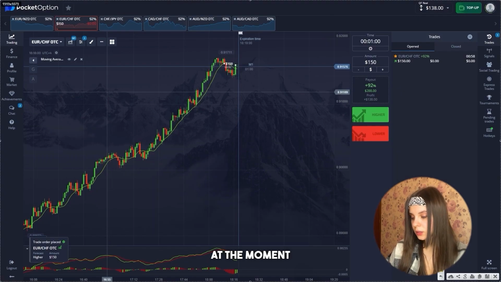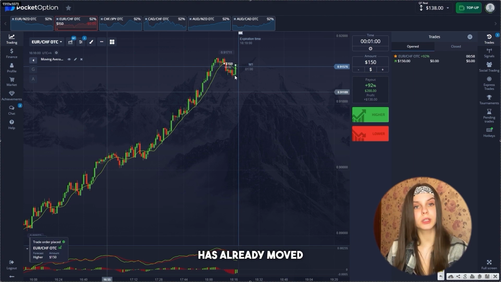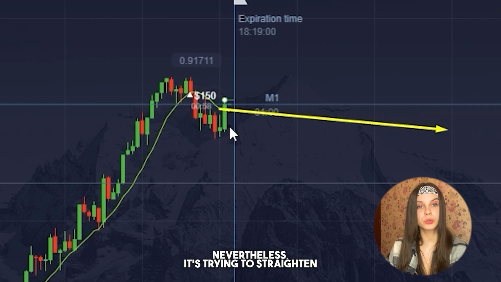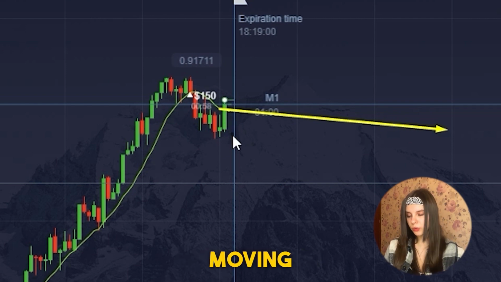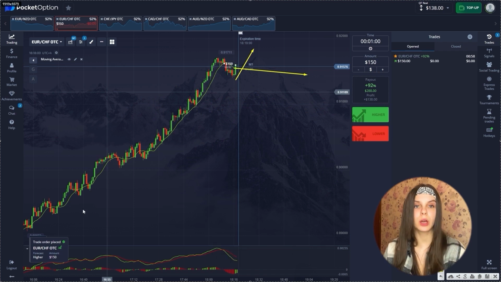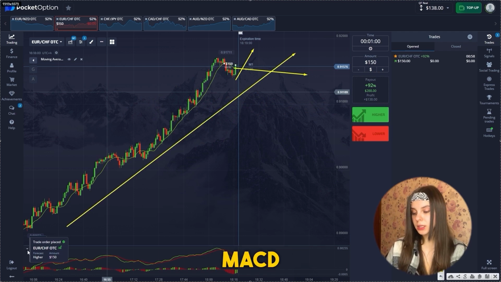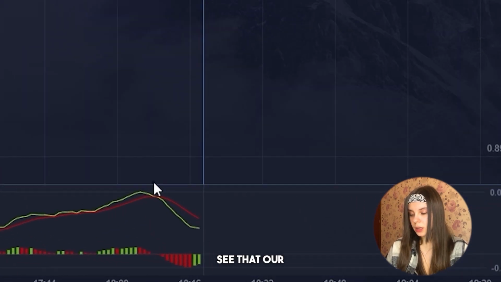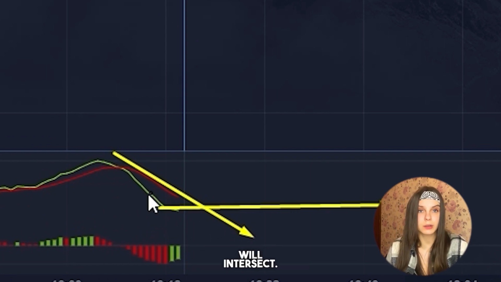At the moment, we are observing that the moving average has already moved slightly to the lower position. Nevertheless, it's trying to straighten out. We have already overcome this moving upper position and are moving upward, just like the general one. According to the MACD indicator, we have a similar situation. We see that our direction is being followed and most likely they will intersect.